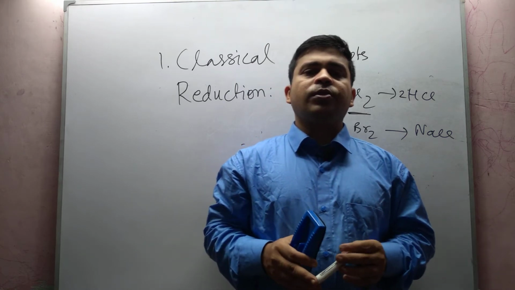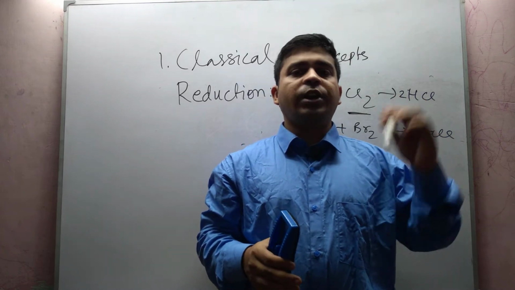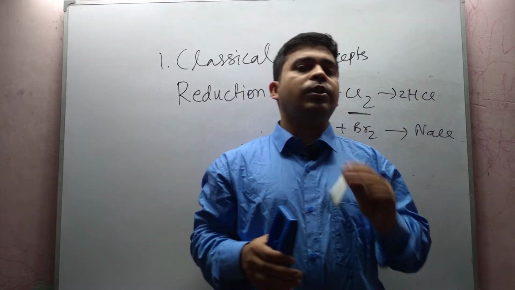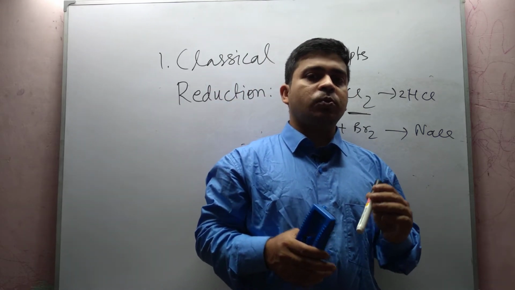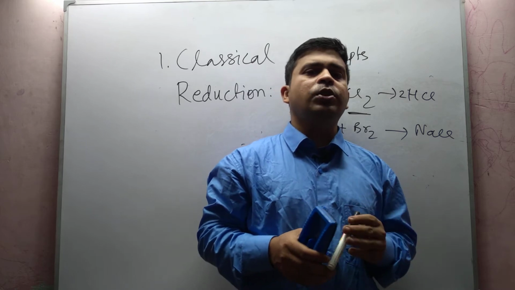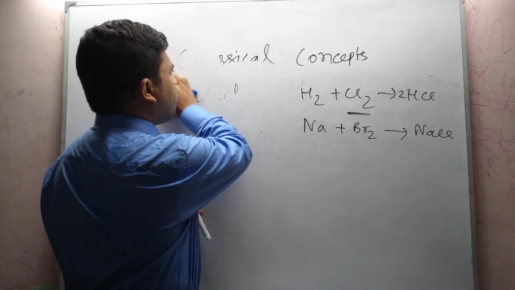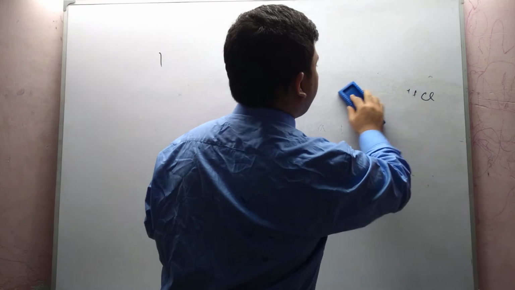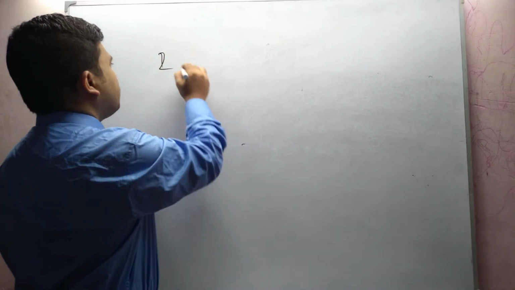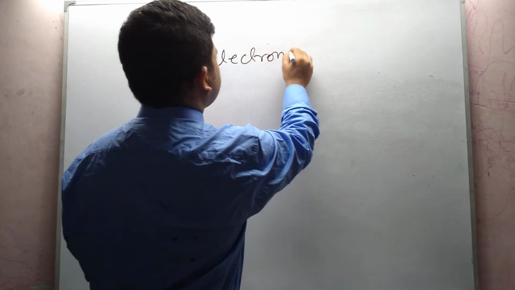We understand this concept very clearly after studying these three theories for oxidation, reduction, oxidizing agent and reducing agent. Next we discuss the second theory. Our first theory is the classical theory, and our second theory is by electron loss and gain, or electronic theory.